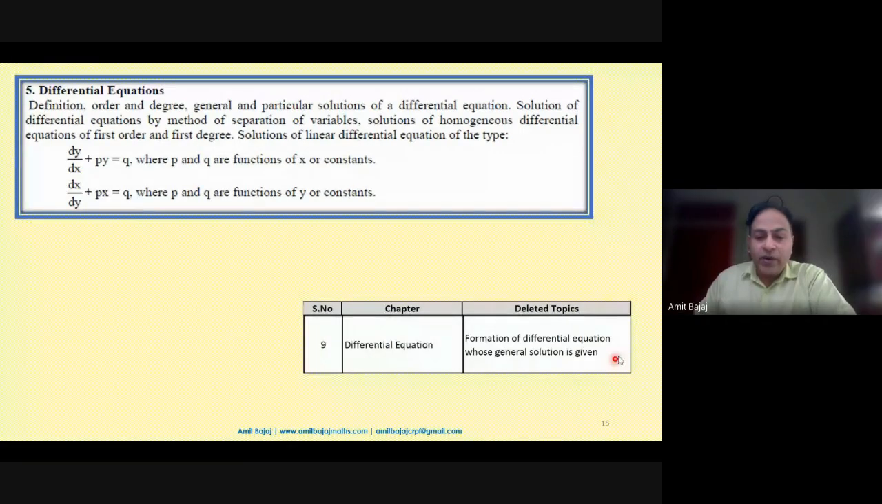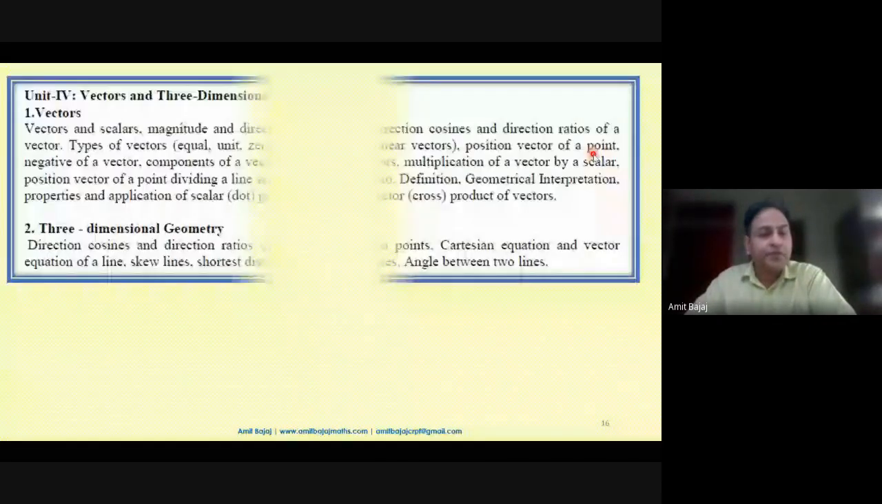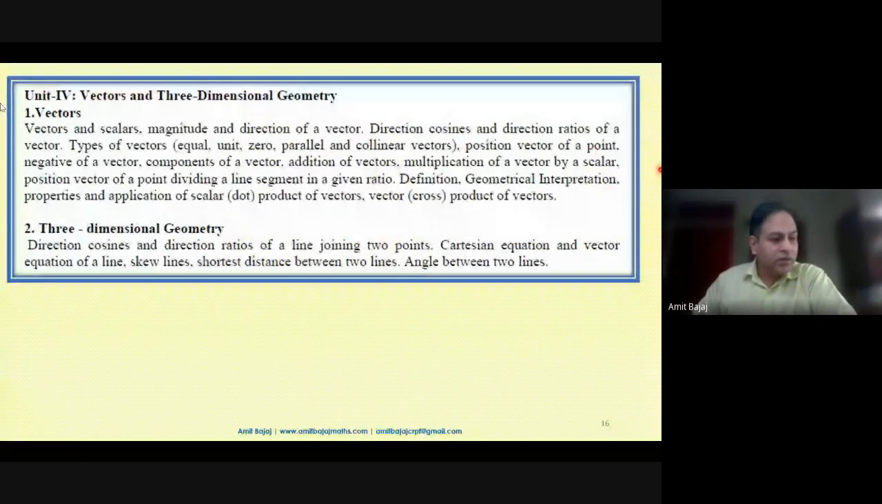Coming to the differential equation, but now this is again included. So even in the sample paper as well, dx by dy is given. Coming to the vector in 3D.